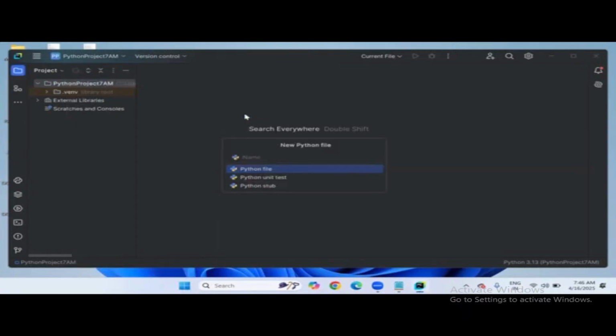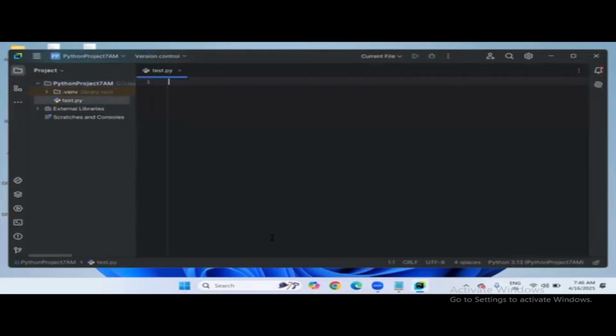Okay, so give the name of the file: test. I'm not giving .py here because at the time of installation I clearly mentioned .py, activating the checkbox, right? So press enter after giving the file name test. So you are going to see the test file has been created successfully.